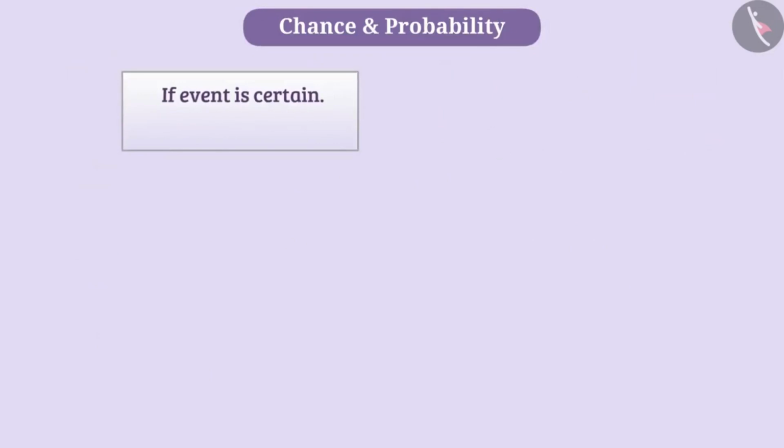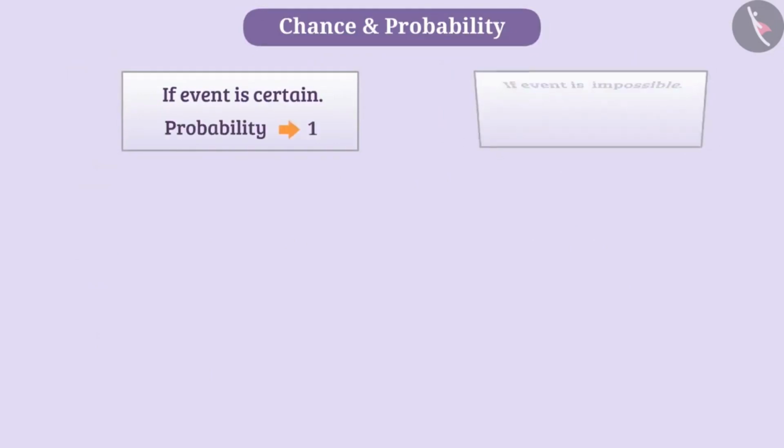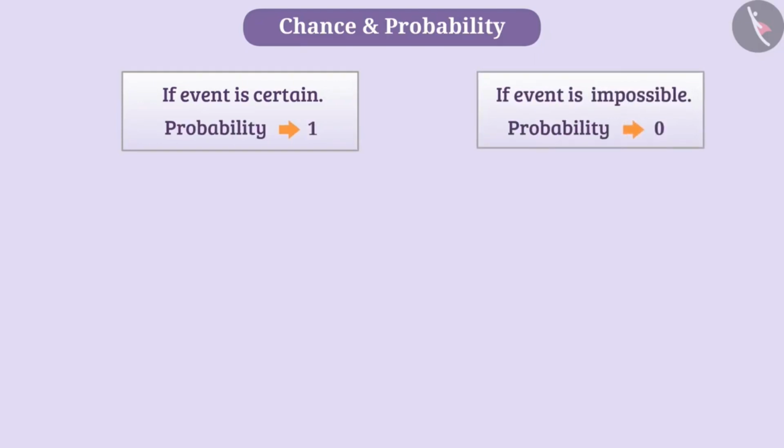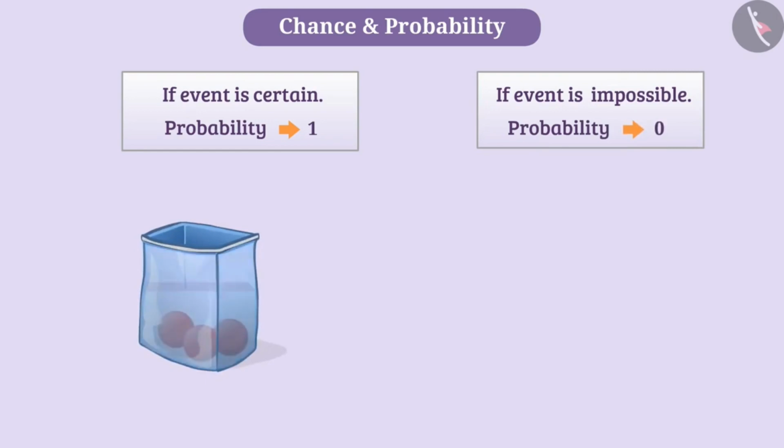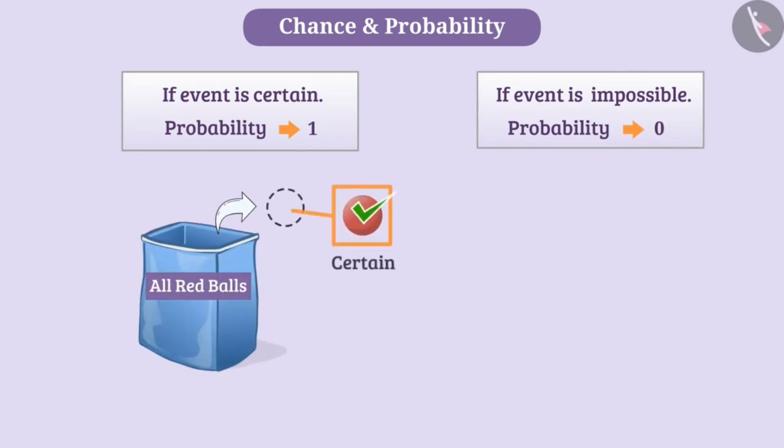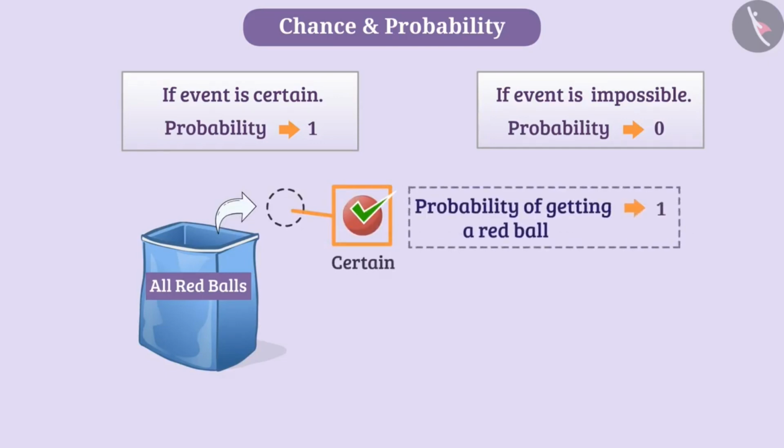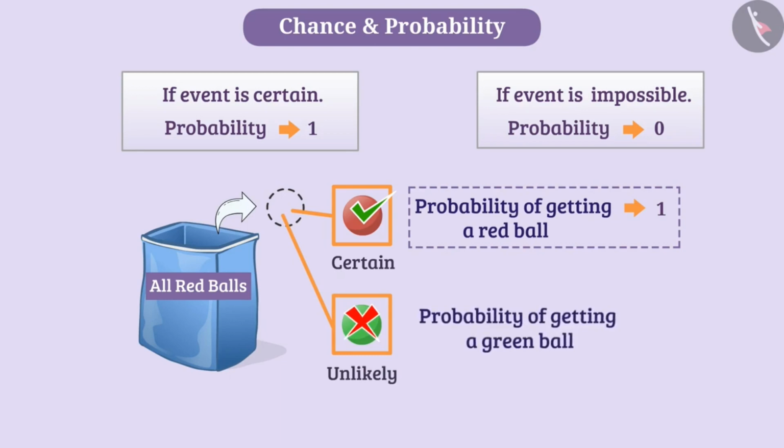If the outcome of an event is certain, the probability of that event is 1. And if the event is impossible, its probability is 0. Like in a bag containing all red balls, if a ball is taken out, then it will be a red ball. So, the probability of getting a red ball is 1. But it is absolutely unlikely to be a green ball. So, the probability of getting a green ball is 0.